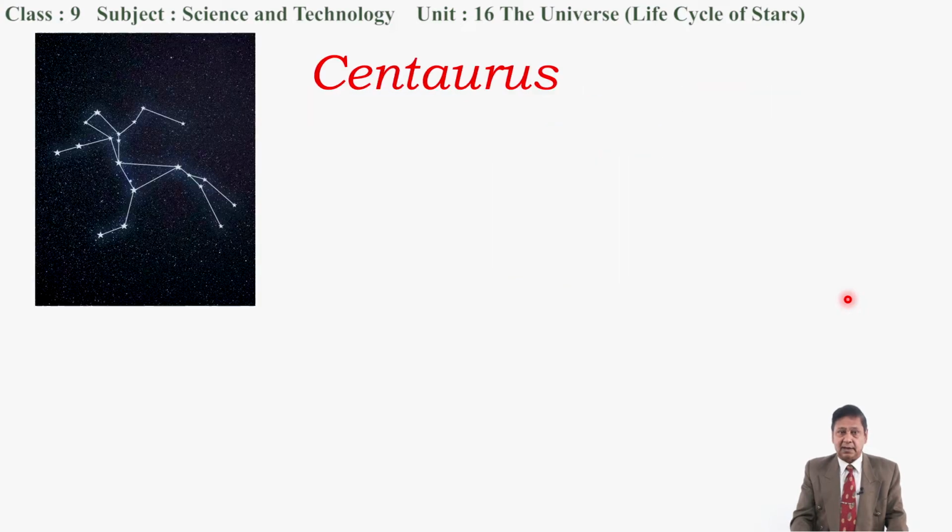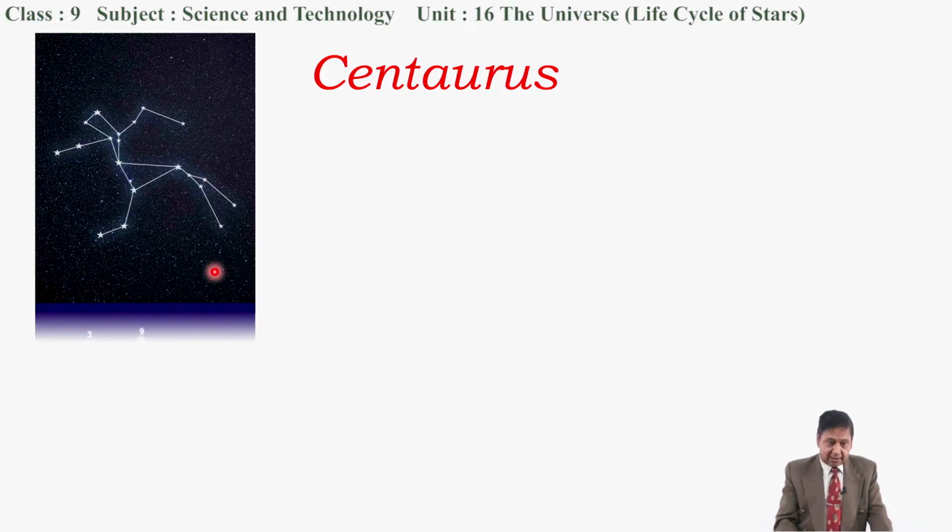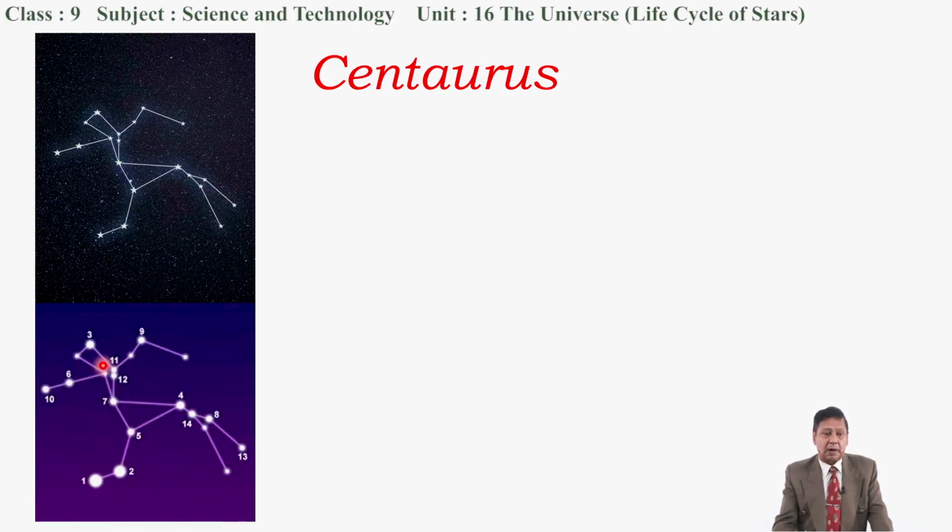Look at this. This is the Centaurus constellation, and its shape is like this. Actually, there are no lines between the stars, but it is imagined that it appears like this, Centaurus, and the stars can be numbered 1, 2, 3, 4, 5, 6. Number 1 is Alpha Centauri, the brightest star of the Centaurus constellation.